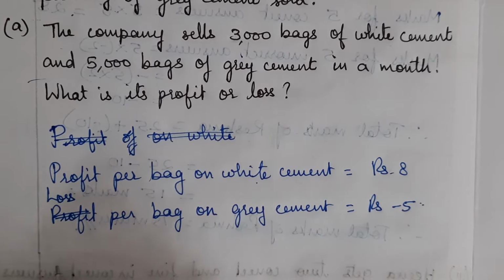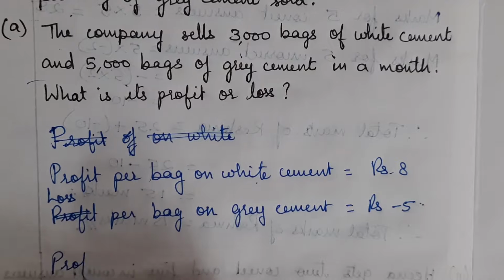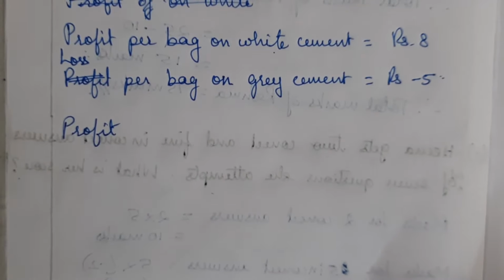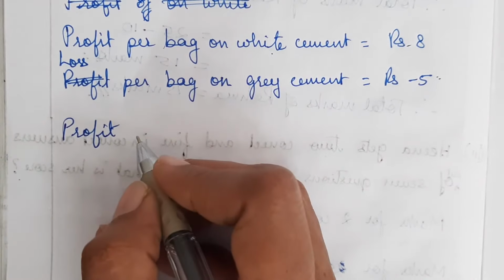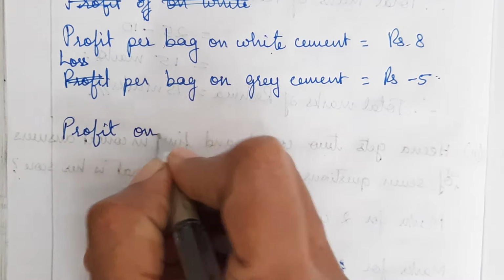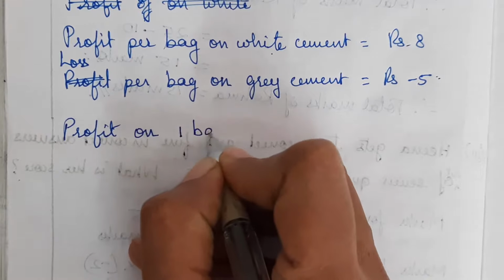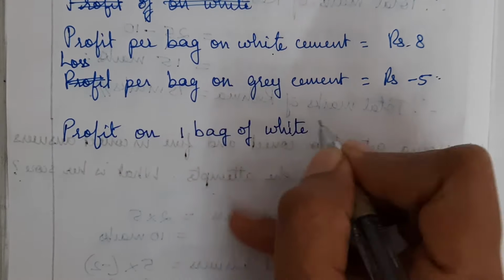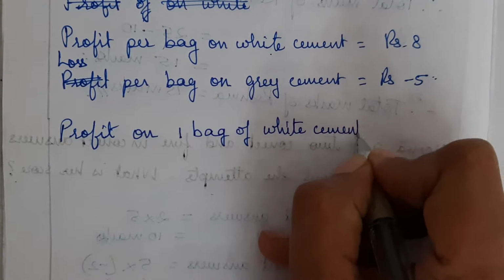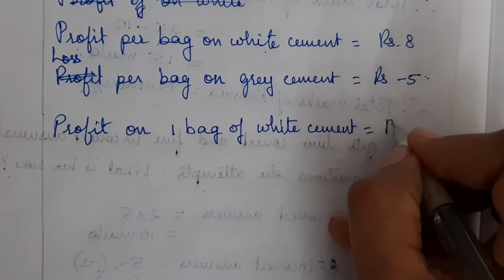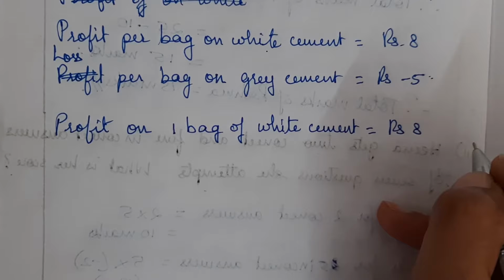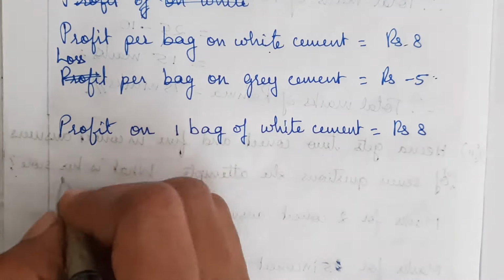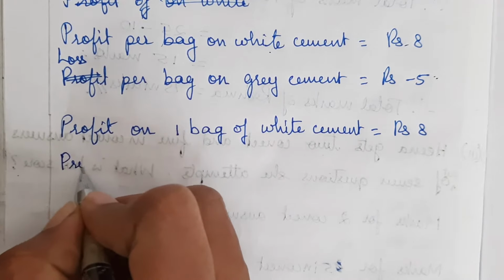So profit on one bag of white cement is rupees 8. In 1 month, 3000 bags are sold.